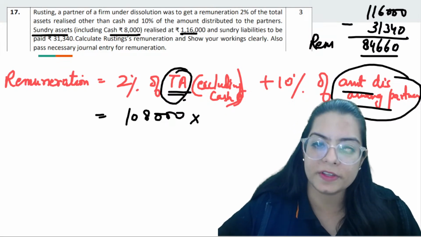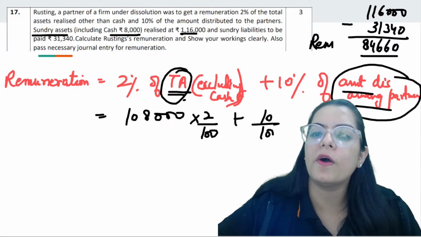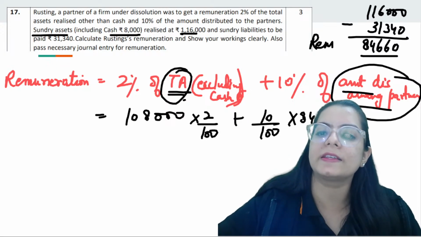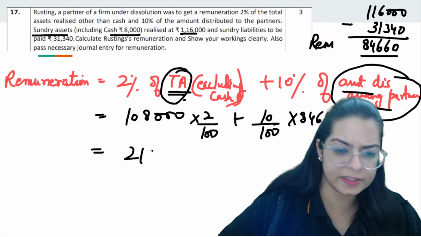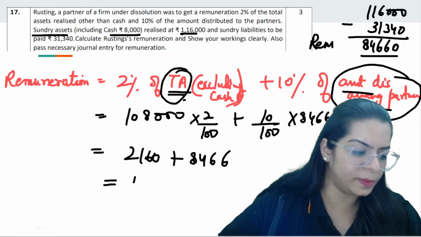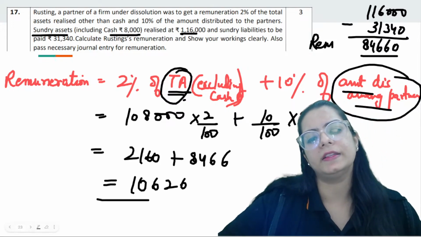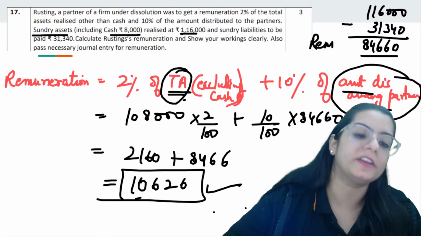So 2% of total assets plus 10% of 84,660. Here you are going to get 2,160 plus 8,466, so your total will be 10,626.